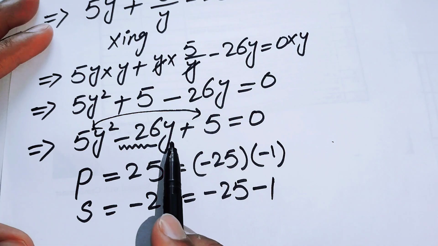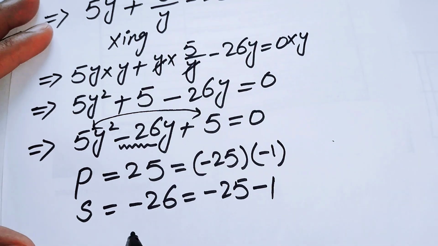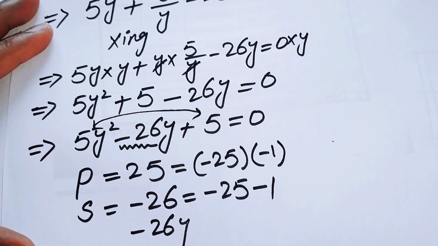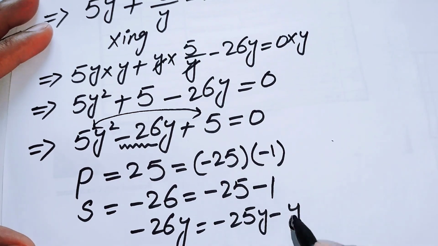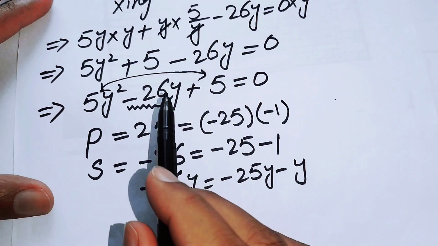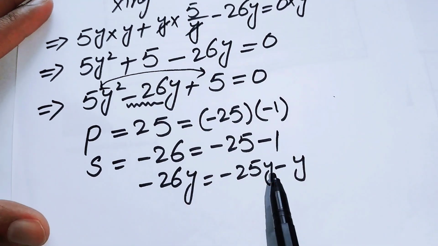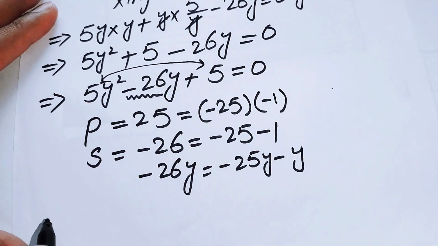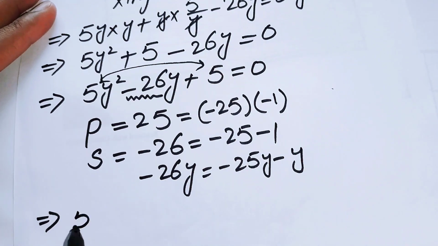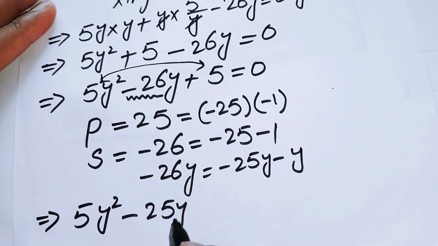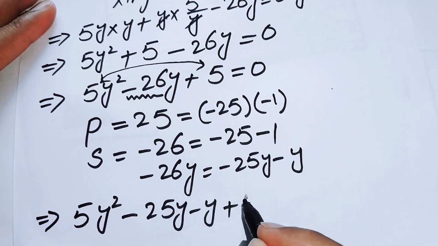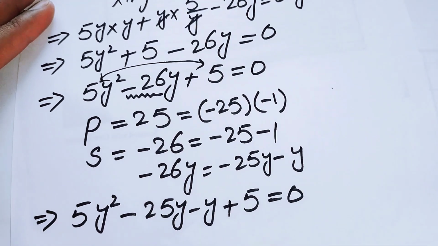So now we can put this minus 26y as minus 25y and minus y, so this expression becomes 5y square minus 25y minus y plus 5 is equal to 0.